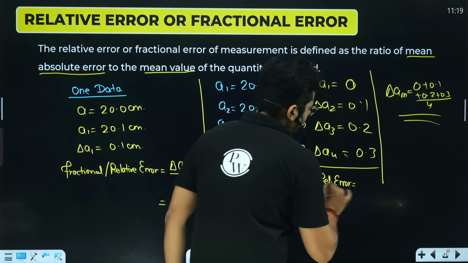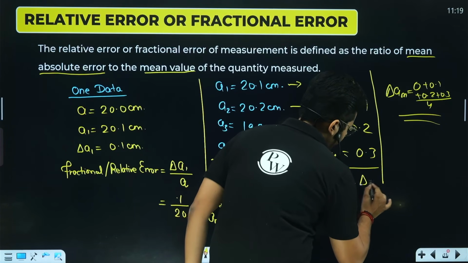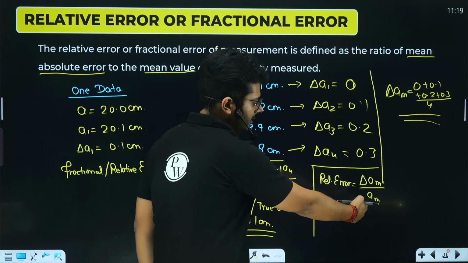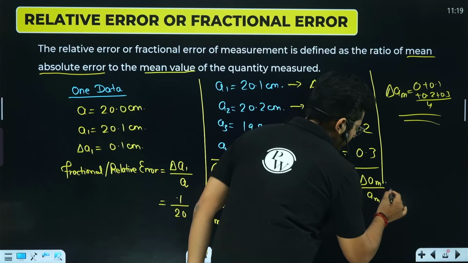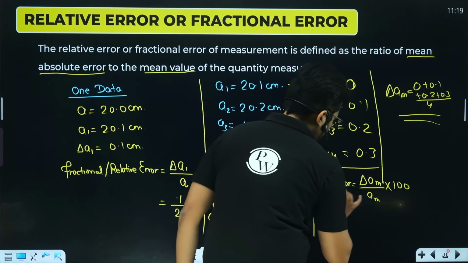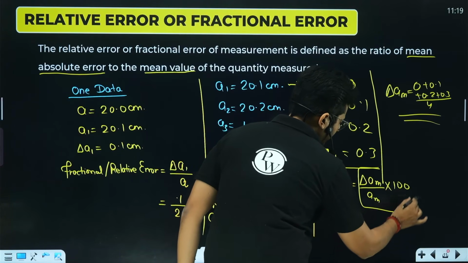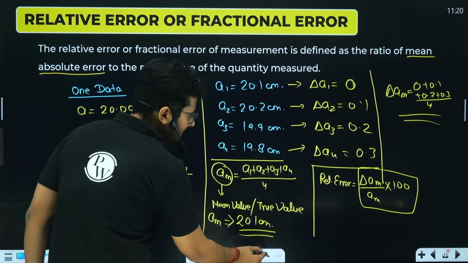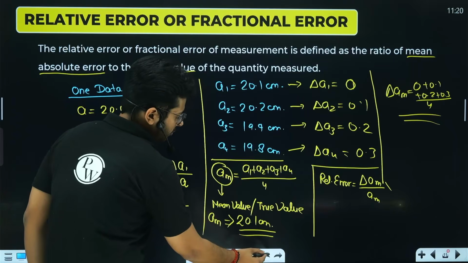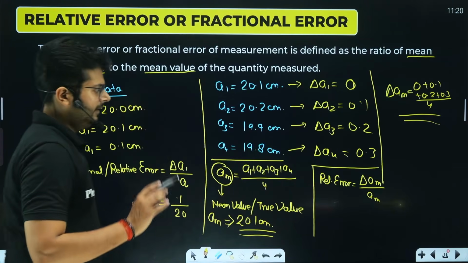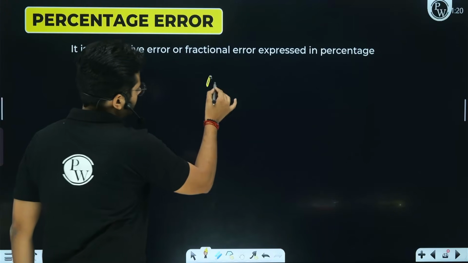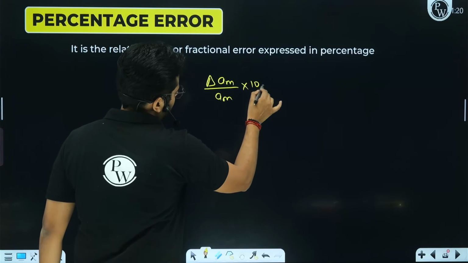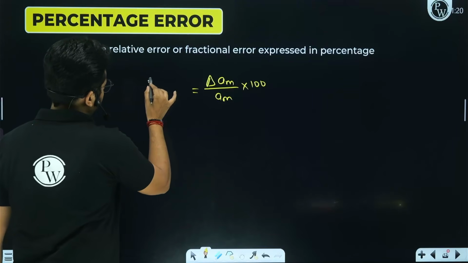We can say that it is delta AM upon AM, the mean absolute error upon the mean value, and when you multiply that by 100, it is the percentage error. If you don't multiply that by 100, the remaining portion is only the relative error. So delta AM upon AM into 100 is the percentage error.